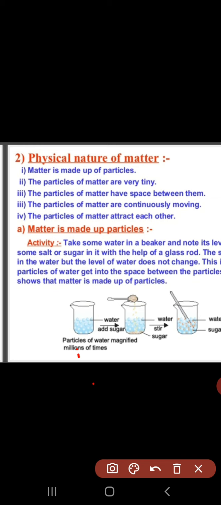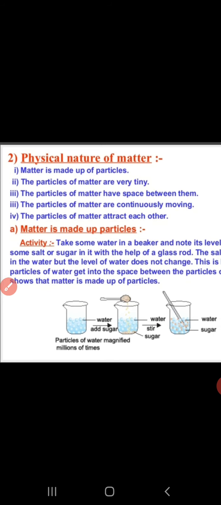Now the fourth one, the particles of matter are continuously moving. Whatever object we take is made up of small particles and these particles are in continuous motion, that means in a moving state. Now the next point, the particles of matter attract each other. There is a certain force of attraction between the particles of matter so that they are attracted to each other.